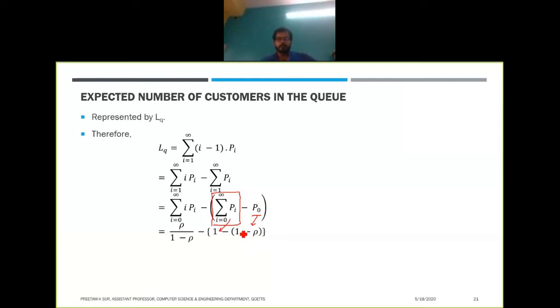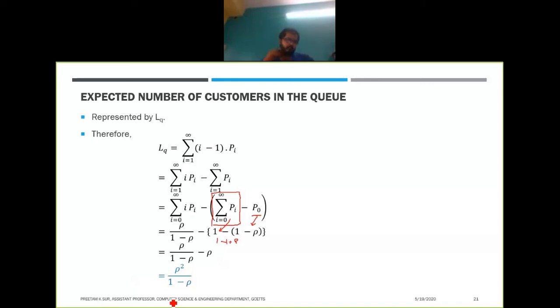right? So if you do it, this will be like 1 minus 1 plus rho, right? So this 1 will be cancelled out, so we will have rho minus 1 by rho minus rho, right? And if you further simplify it, you will get rho squared divided by 1 minus rho. Okay, so this is what we get for the expected number of customers in the queue. Not in the system. The system is basically queue plus in service, and queue means only queue.